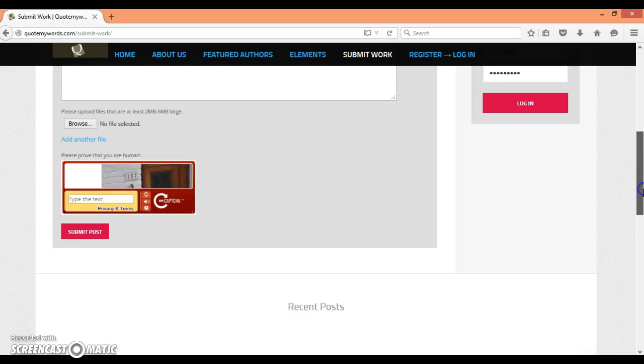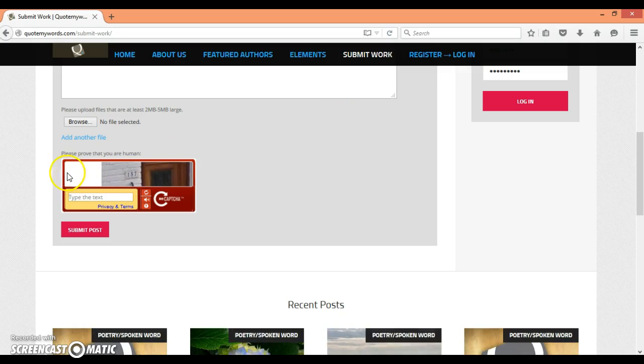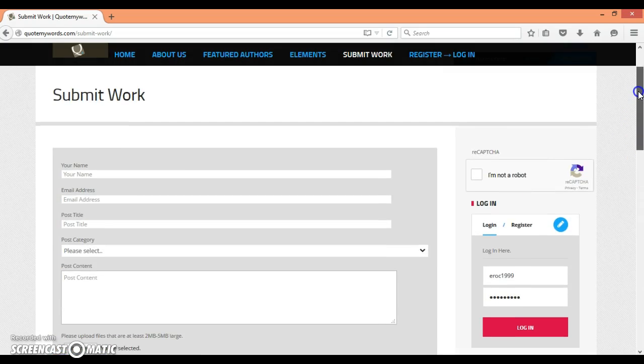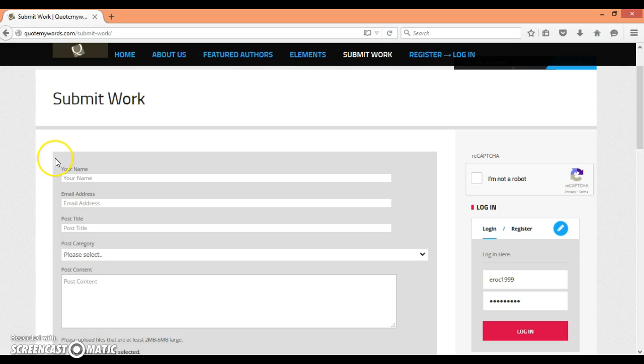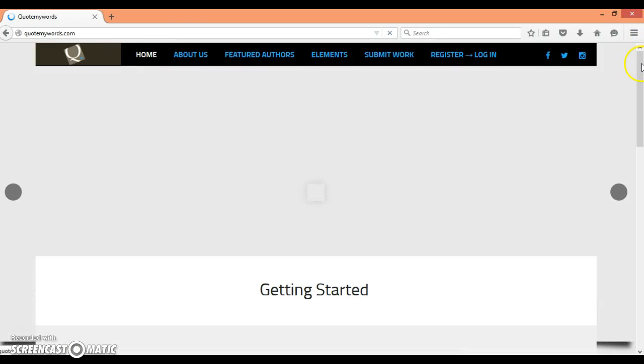And then your last step here is to go through security. You'll type in whatever you see here where it says type to text and then submit post. Once you have submitted post, up here it will say your post was successfully submitted and you'll receive an email. You might receive the email in your spam. If so, just check that and then mark it as non-spam. Once that is done, you can go to the home page. In the very bottom, you should see